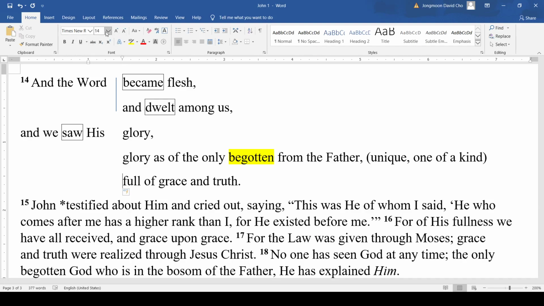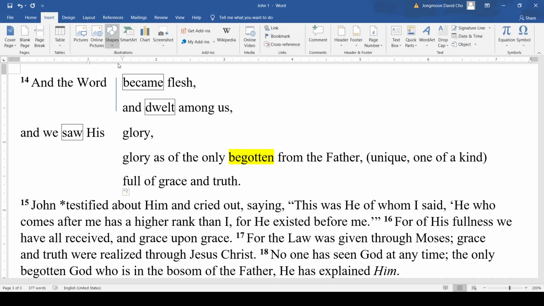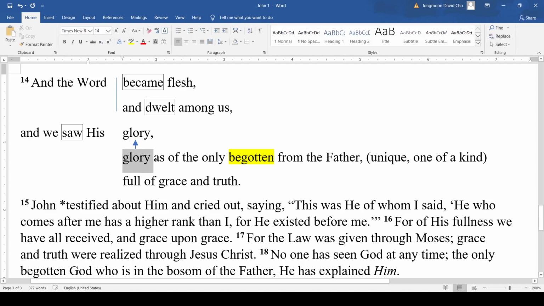Let me go ahead and do this here. I'm going to put a little arrow here under glory to show that this phrase is describing this object. He says, we saw his glory. Well, what did that glory look like? It's the glory that comes from being the unique one that's been sent by the Father, and the glory that is full of grace and truth.